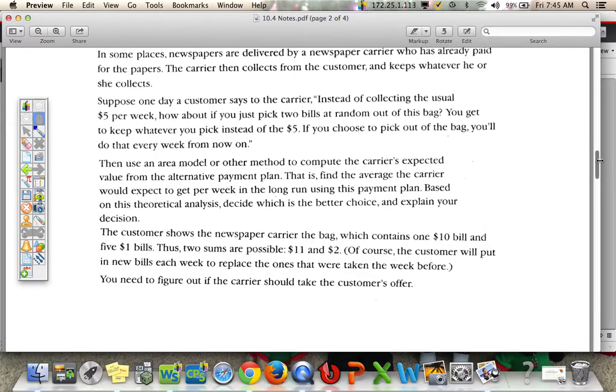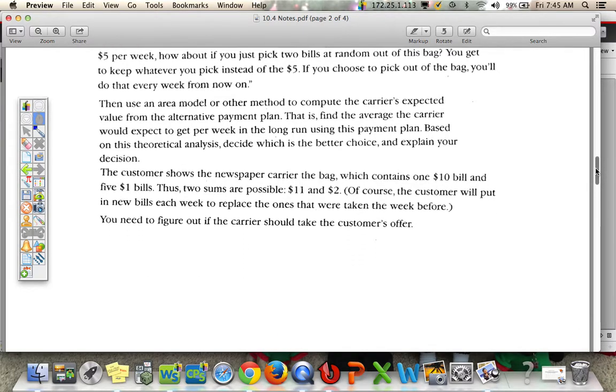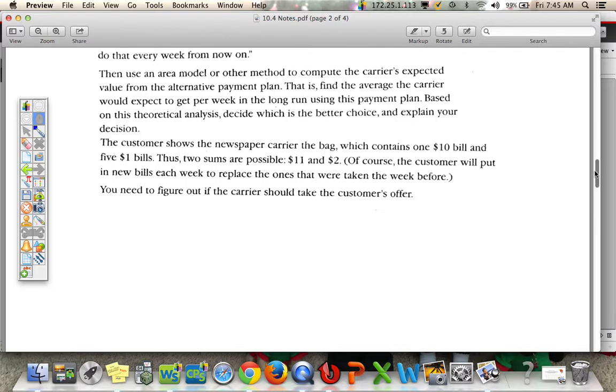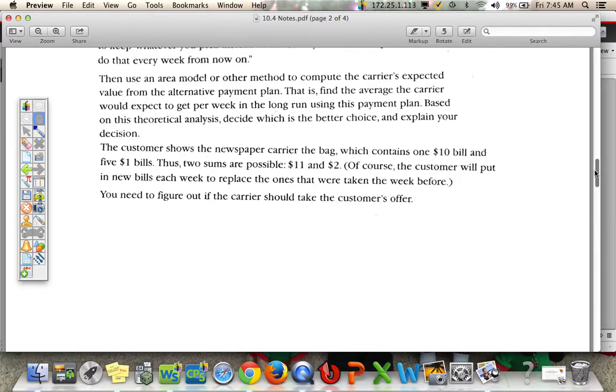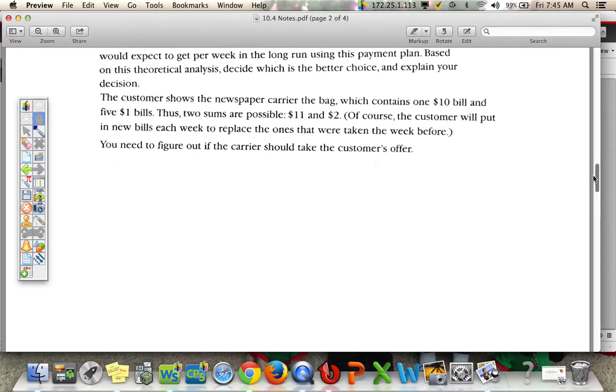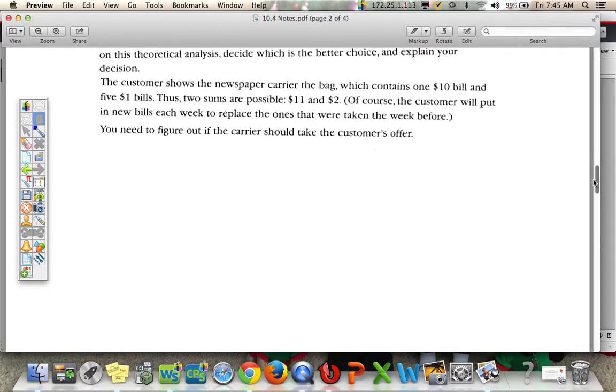Let's use an area model or another method. We'll use the area model to compute the carrier's expected value from the alternative payment plan. That is, find the average the carrier would expect to get per week in the long run using this payment plan. Based on this theoretical analysis, decide which is the better choice and explain your decision. So here's the alternative plan. The customer shows the newspaper carrier the bag, which contains 1 $10 bill and 5 $1 bills.